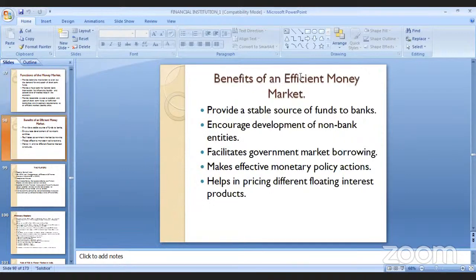Now, what are the benefits of an efficient money market? If we deal with an efficient money market, as a company or as an investor, what exact benefit are we getting? First of all, it will provide a stable source of funds to banks.